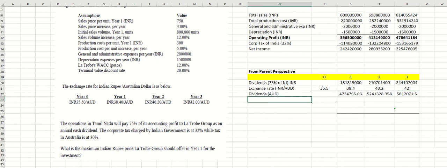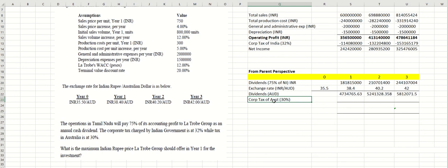So in order to calculate terminal value, you get 581,207.15. Oh, I forgot. Before you calculate the terminal value, you have to pay tax first. I just wanted to go to the terminal value. You have to pay tax here. So the corporate tax here is 30%.